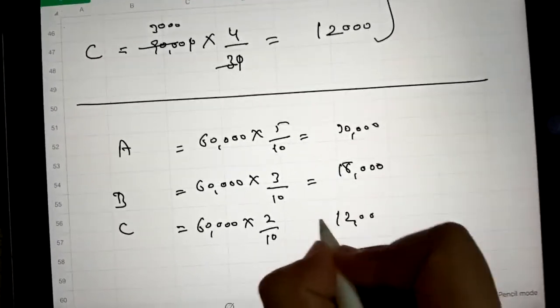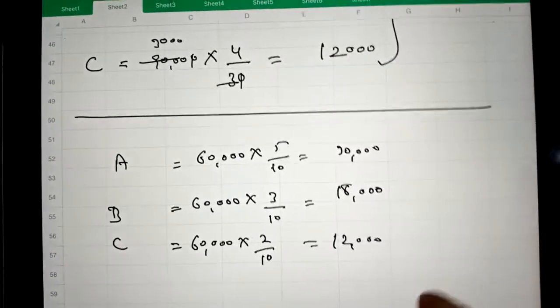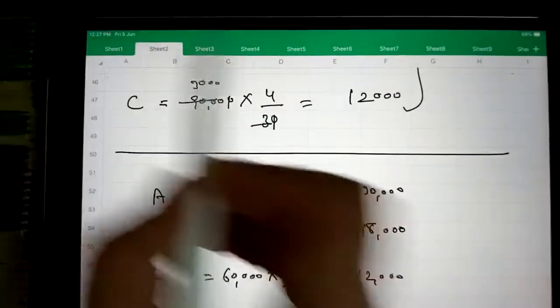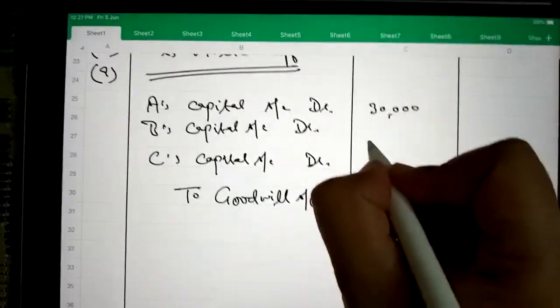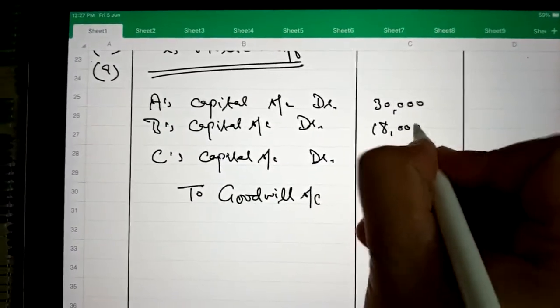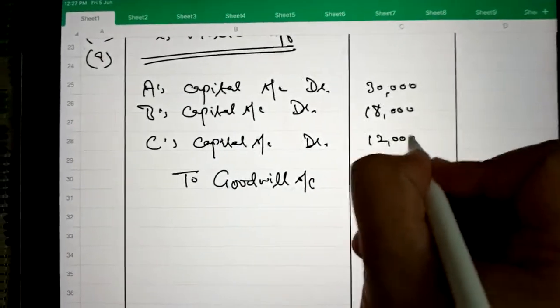So it will be written here 30,000, 18,000 is B's share and 12,000 is C's share.